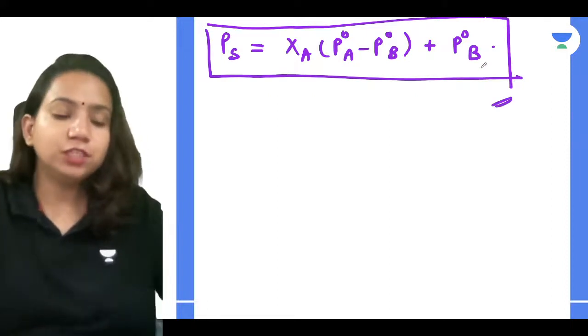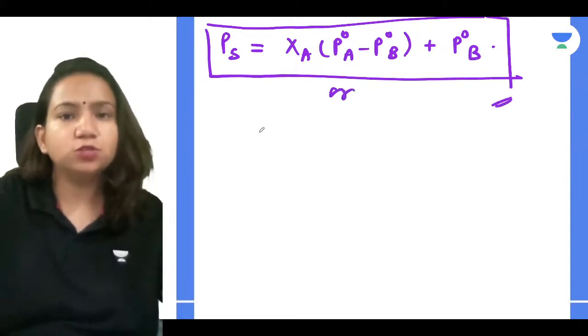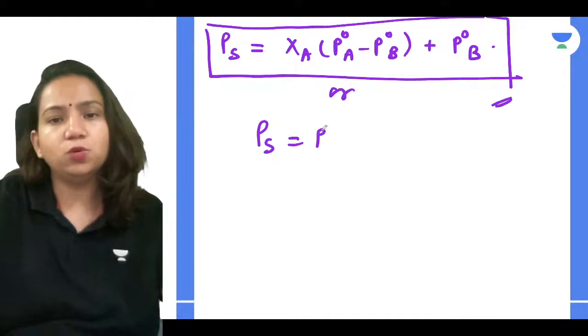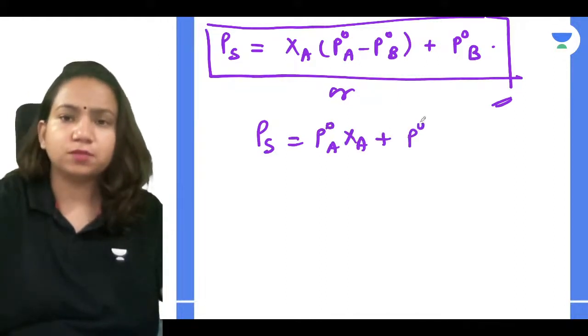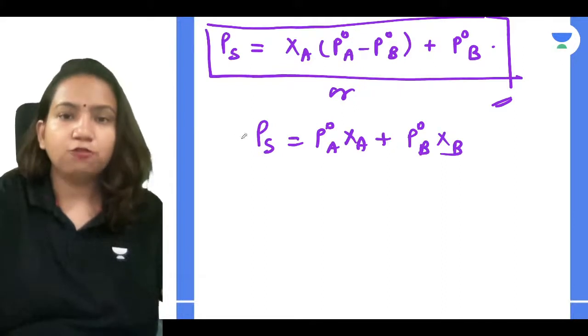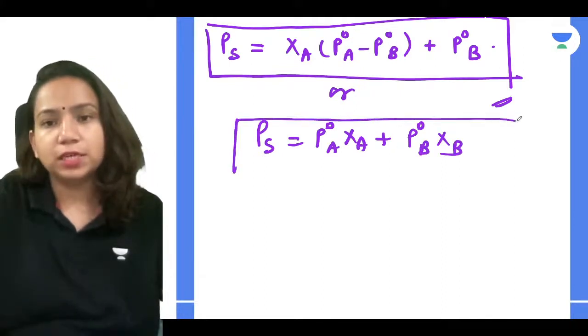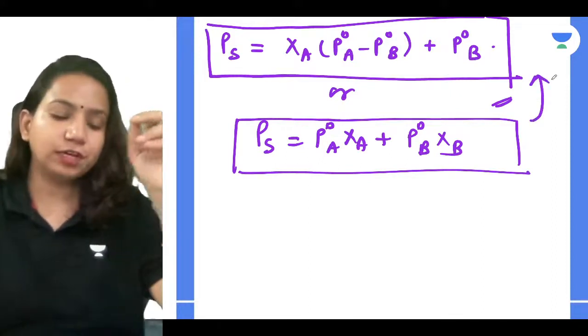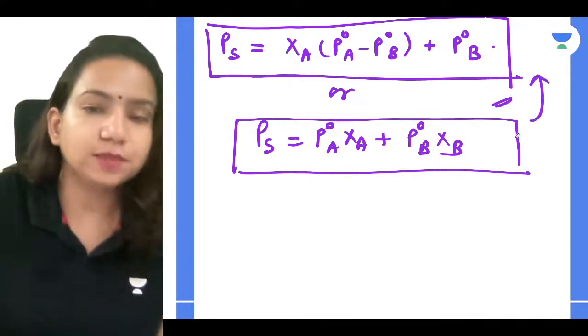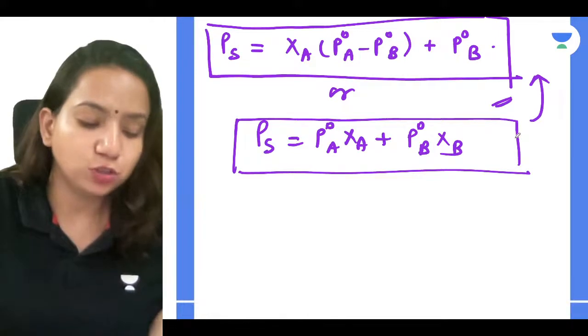I hope everyone understood it. If you're not using this, you can use this also, that PS is equal to P naught A XA plus P naught B XB. You can utilize this directly. If you have difficulty remembering this, you can use this one, and from it you can derive the other. Clear with it, guys? So we got the formula for the solution.